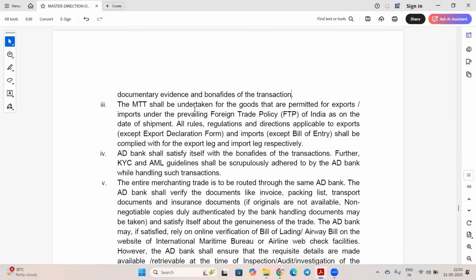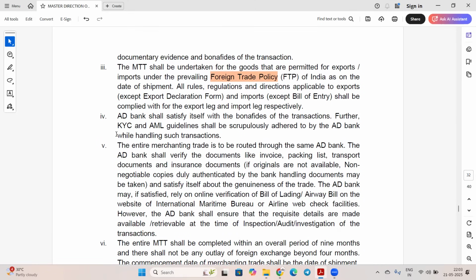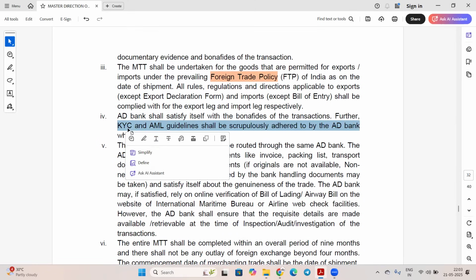So merchanting trade shall be undertaken for goods that are permitted for export and import under FTP. So whichever goods are permitted, only those goods can the Indian company trade in merchant trade. Like if that good is prohibited by RBI or as per the foreign trade policy, then that good cannot be traded in this merchant trade. AD bank shall satisfy itself with the bona fide of the transaction, and KYC and AML guidelines should be followed.